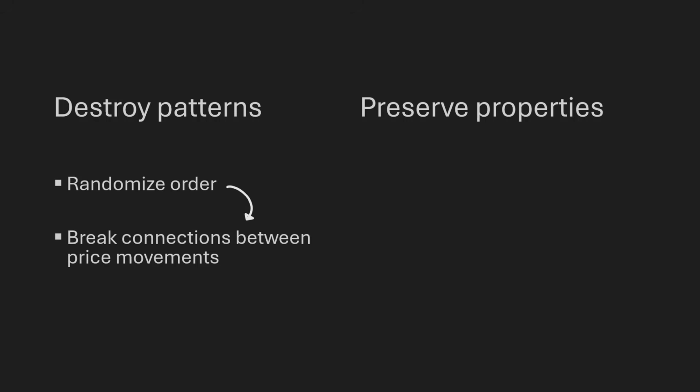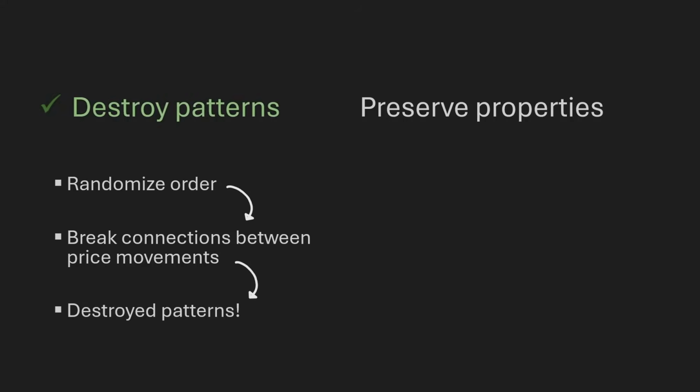By doing permutation, we are randomizing the order of the price movements. And by randomizing the order, we're breaking the connections between related price movements. So price movements that used to be connected are now completely disconnected. So if all the price movements are completely disconnected, that's another way of saying that all the original patterns were destroyed. So we can definitely say that permutation successfully destroys the patterns.